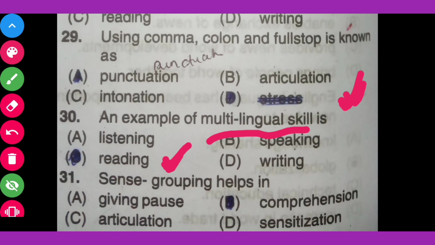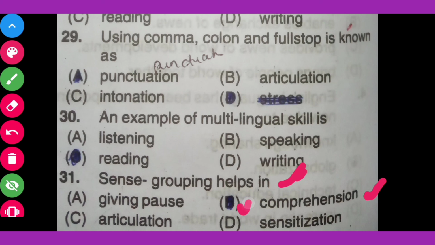Question number 31. Sense grouping helps in option A giving pause, option B comprehension, option C articulation, option D sensitization. The correct answer is comprehension. Sense grouping helps in comprehension.